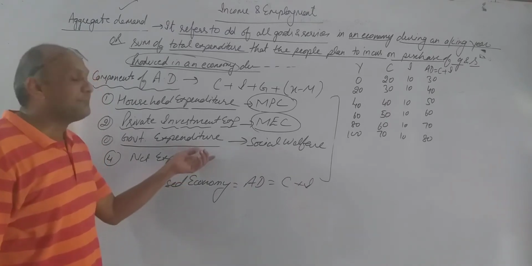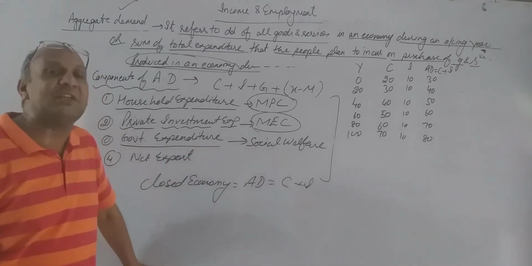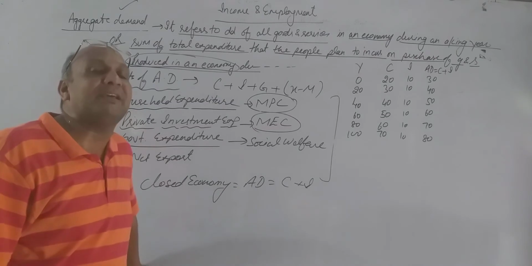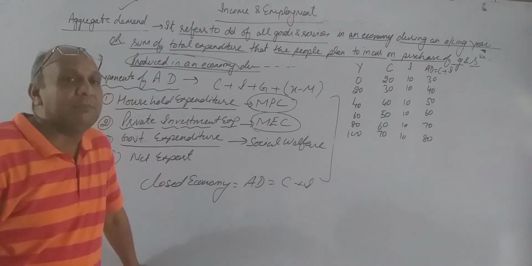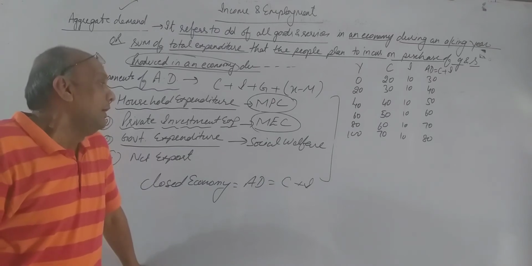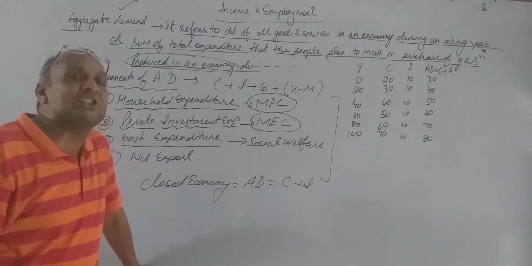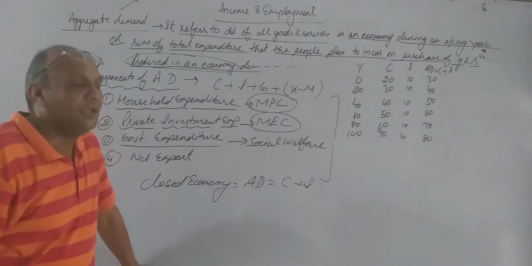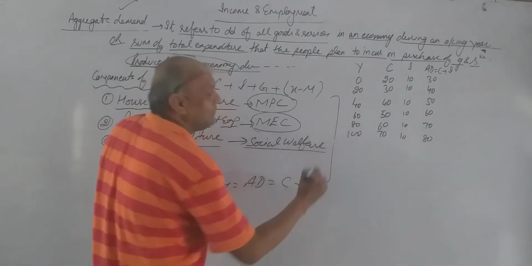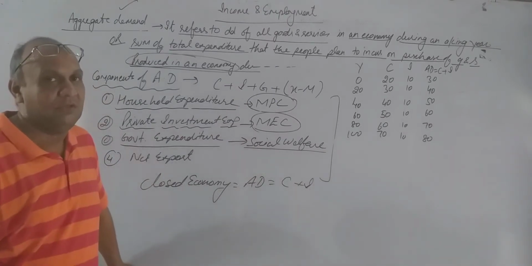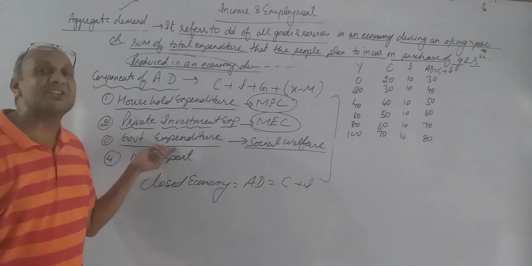So government expenditure means their day-to-day expenditure as well as the expenditure done by the government on the development of the country. Because the entire development of the country is the responsibility of the government. If the government does not spend money, how will social welfare take place in the economy? So that is known as government expenditure.